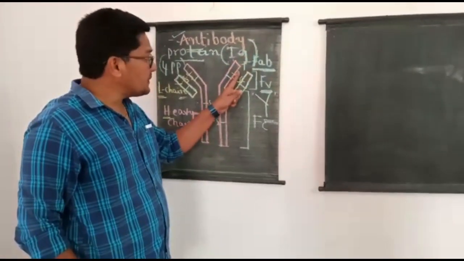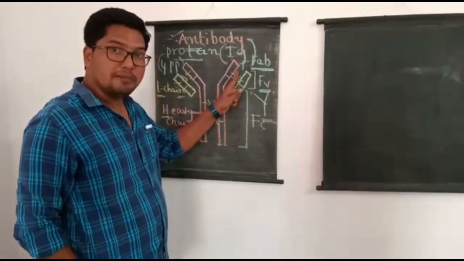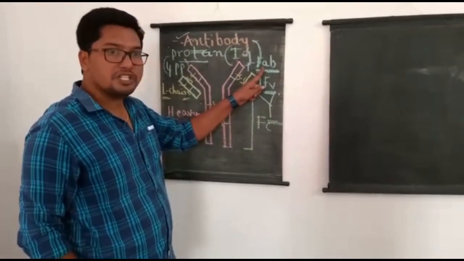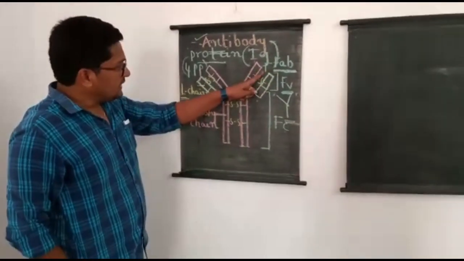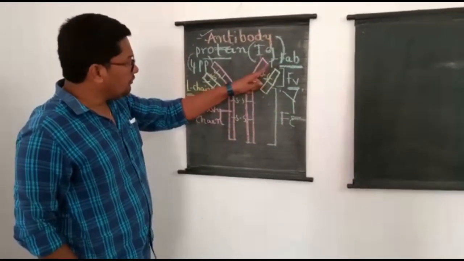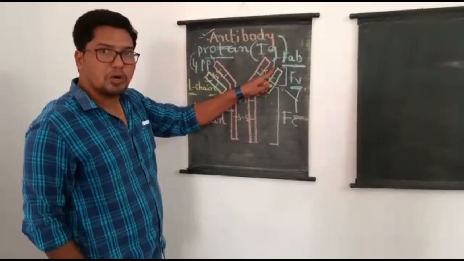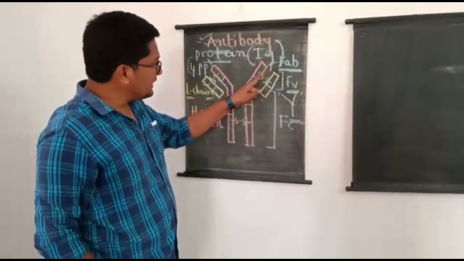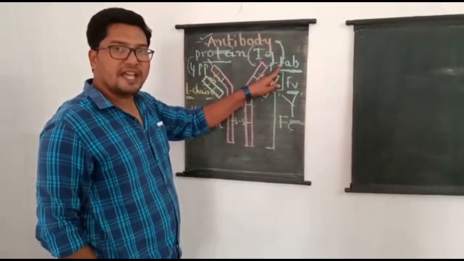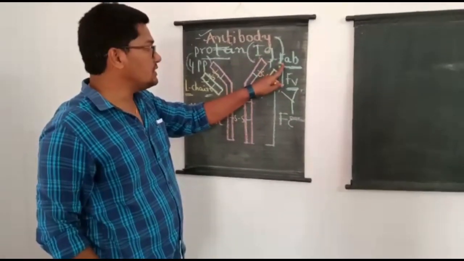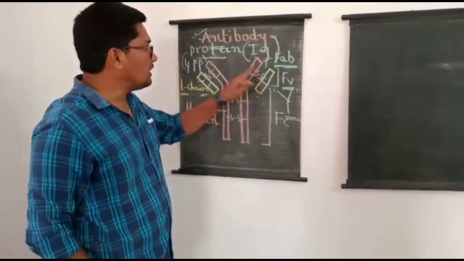The antigen binds to a specific region of the antibody molecule, which we call the FAB region. It is present at the proximal end of each arm of the Y-shaped molecule, which helps in binding with the antigen. That's why it is called the antigen binding site on the antibody.